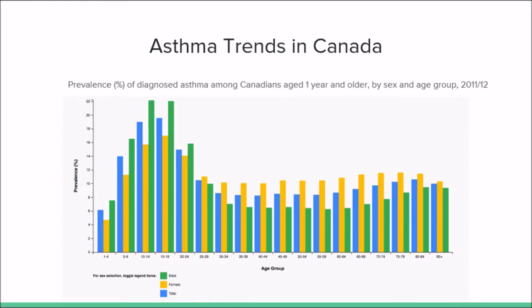In fact, in a 2014 study, it was found that of the 3 million Canadians diagnosed with chronic asthma, 600,000 were Canadians less than 12 years of age. In addition to this, for the total population, Canadian females have higher prevalence rates than males. We can see this trend on the graph as well. The male population, as shown in the green, only shows a greater prevalence until the 19 to 24 age category. Everything after that shows an increase of prevalence in the female population, as shown in yellow. It is important to note that rates of asthma in Canada continue to grow, making it the most common chronic condition in children and the third most common chronic condition in all of Canada.